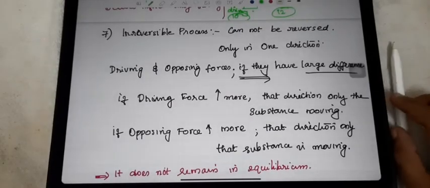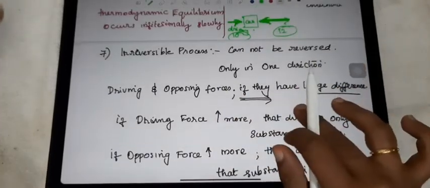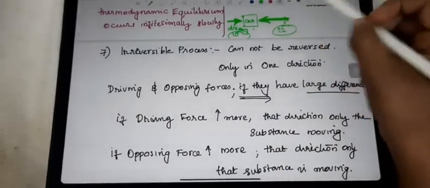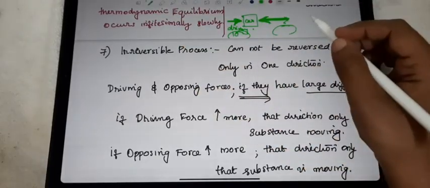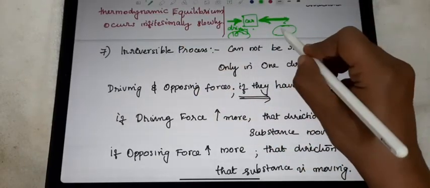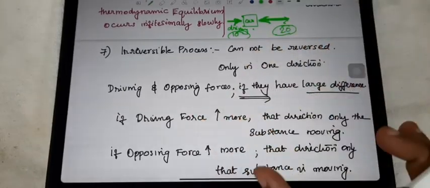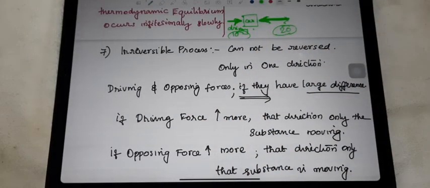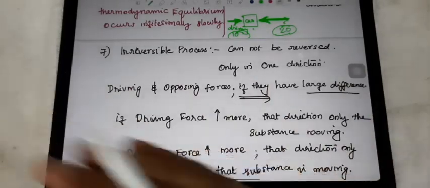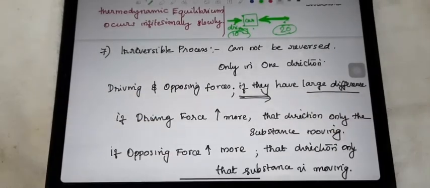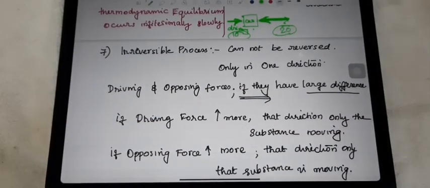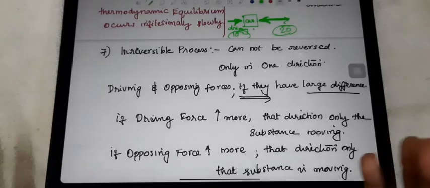Next one, it is an irreversible process. That means we take the same example. Here, the driving force is 10 itself. The opposing force, just imagine 20. So there is a large difference in that value. That means the force from the opposing side is more, so the car will move that side only. So only one direction the car will move, when the driving force and opposing force have a large difference in value. So only one direction, irreversible.